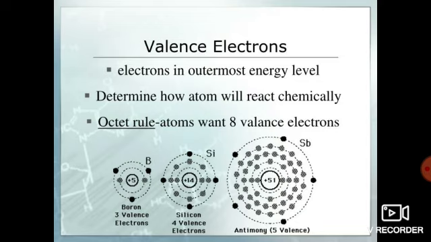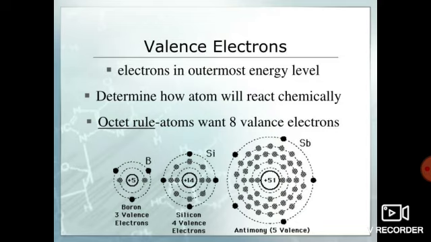For example, magnesium. Its symbol is capital M, small g, Mg. Its atomic number is 12. Now if we want to write its electronic configuration, what will we write?